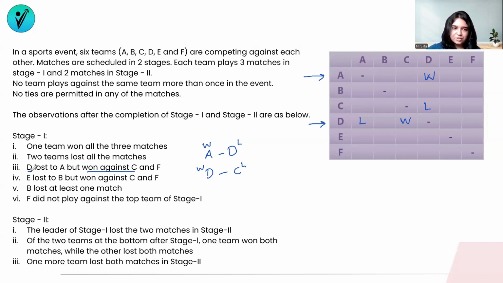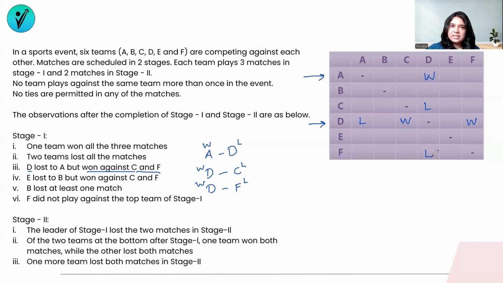The same condition also says that D lost to A but won against C and F. That means D has won against F as well. We're still talking about D. So in the match between D and F, D has won and F has lost. Let's spot this particular match and write down the wins and losses as well. So between the match of D and F, D has won. And the same match between F and D, looking from F's perspective, F has lost this match. So I will write down an L here.